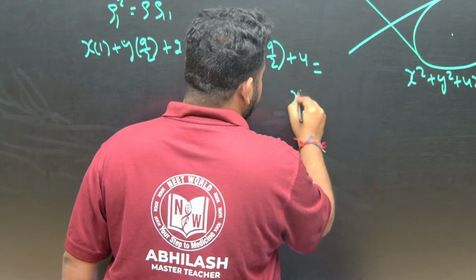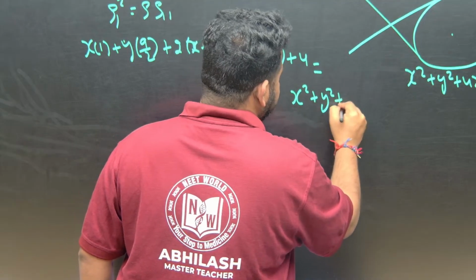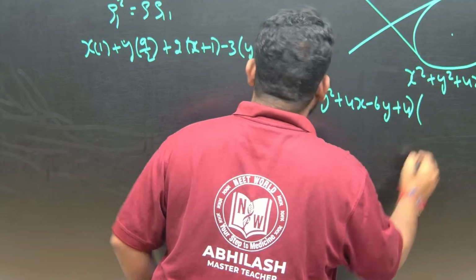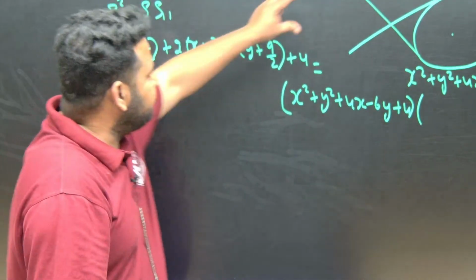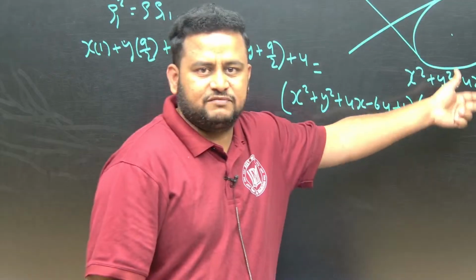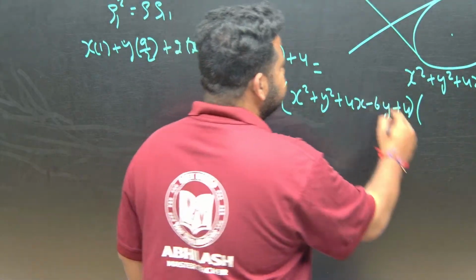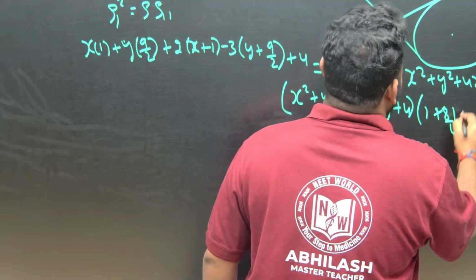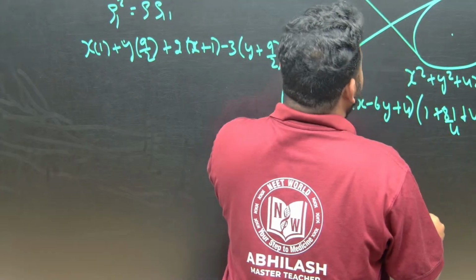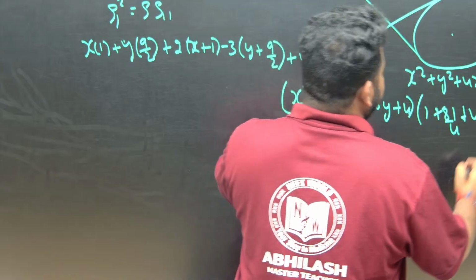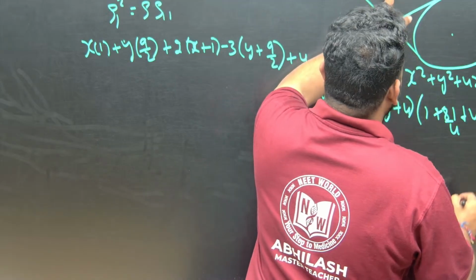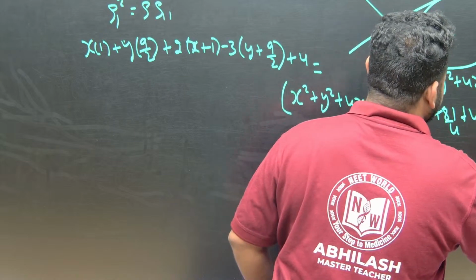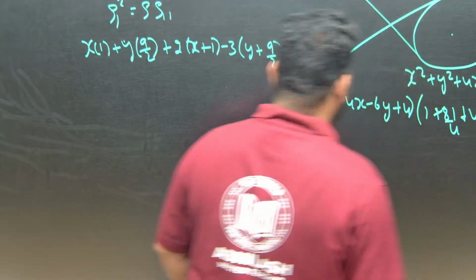S is equal to x square plus y square plus 4x minus 6y plus 4. Now what is S11? S11 is nothing but the value we get when we substitute this point in the circle. If you substitute this point, 1 square is 1 itself, y square is 81 by 4, plus 4 into x is 4 itself, minus 6 into y, that is 6 into 9 by 2, 2 3s are 6, so 3 into 9 is 27, minus 27 plus 4. This is what I have.